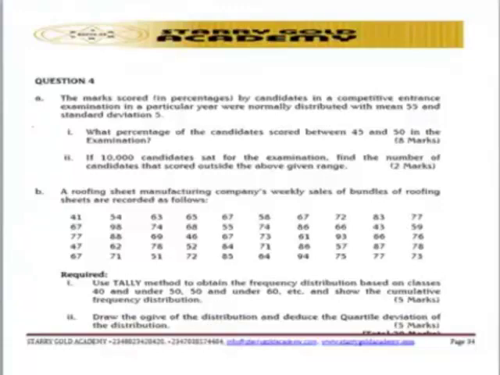So where is it testing the students? Let's look at the requirements of this particular question number 4. They said, what percentage of the candidates score between 45 and 50 in the examination? That's the first requirement. If 10,000 candidates sat for the examination, find the number of candidates that score outside the above given range.